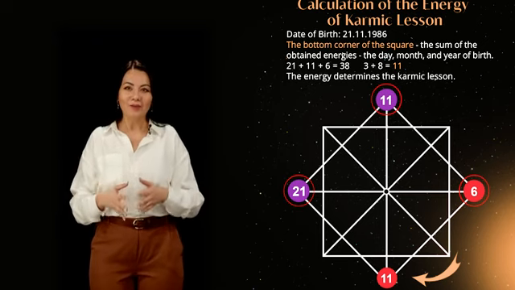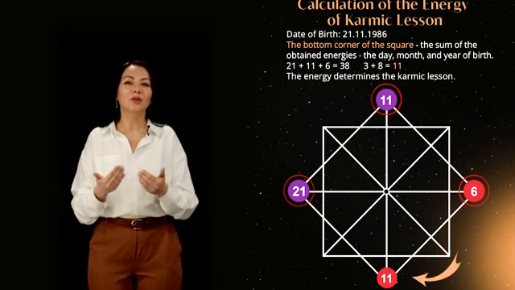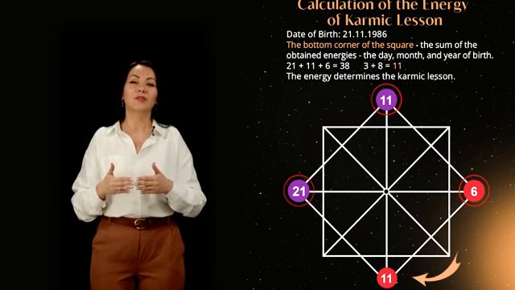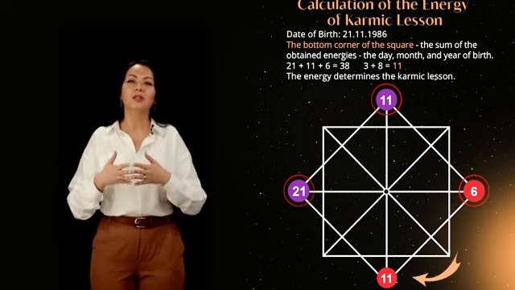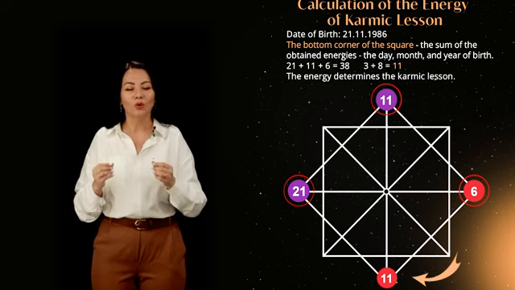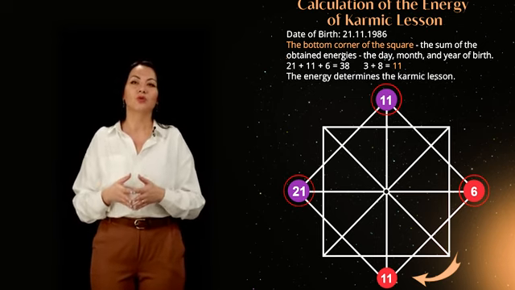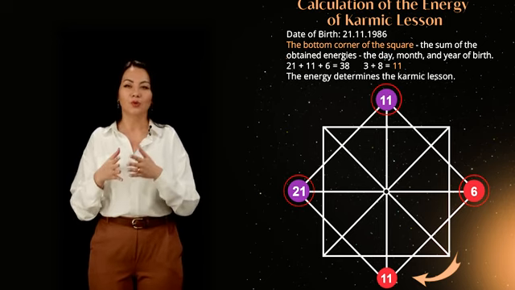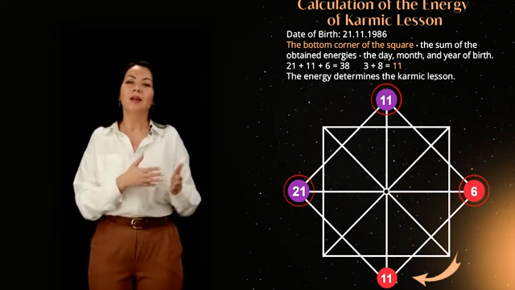We conclude the calculation of the diagonal square. To find the energy of the bottom corner of the square, we calculate the sum of the 3 previously recorded energies: the number, the month, and the year of birth. In our example, the bottom point is equal to the sum of 21, 11, and 6, totaling 11th energy. The energy at this point represents our main karmic lesson.